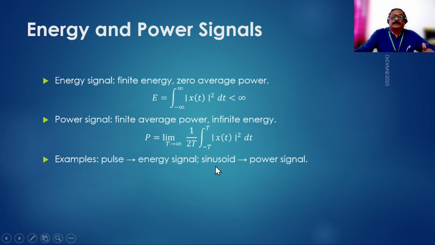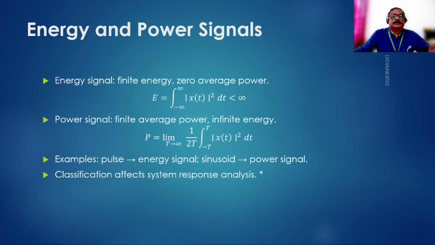On the other hand, the power signal can be a simple sinusoid which has a period, and if we measure the area under the curve of the square of the signal, we get a finite average power. But the sinusoid extends from minus infinity to plus infinity. At every point there is energy. So if we keep on adding all the energy from minus infinity to plus infinity, of course it will have infinite energy.